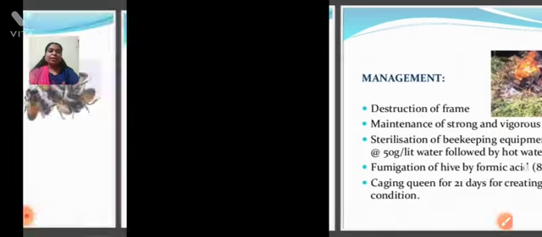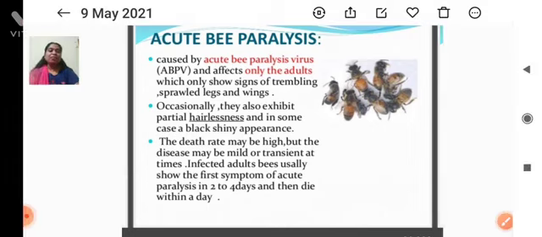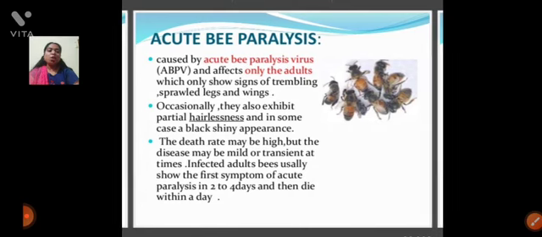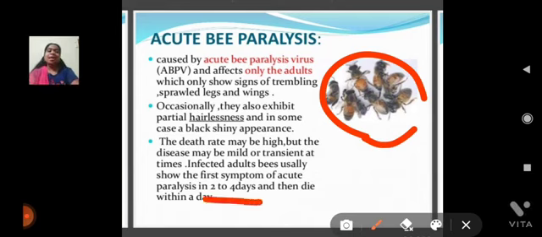The next disease is acute bee paralysis. Acute bee paralysis is a viral disease, and the bees facing it lose their hair. Generally they lose their hair, they are not able to fly, and the death rate is very high in this disease. When they are facing this disease, it is up to 2 to 4 days, then they die. It affects them in 2 to 4 days only.